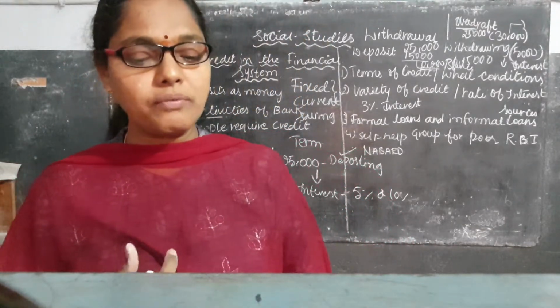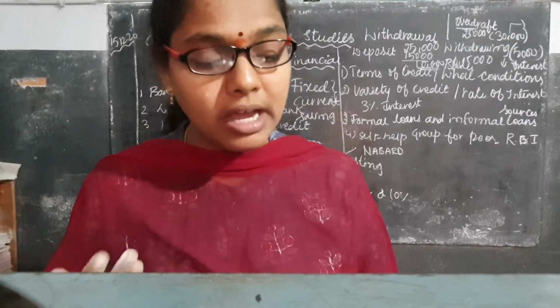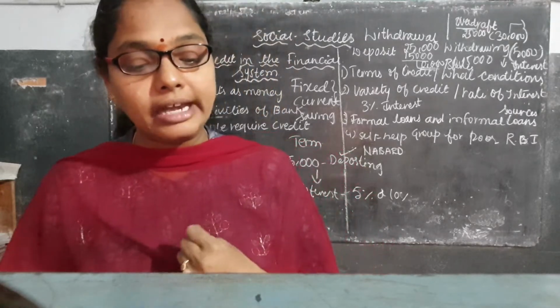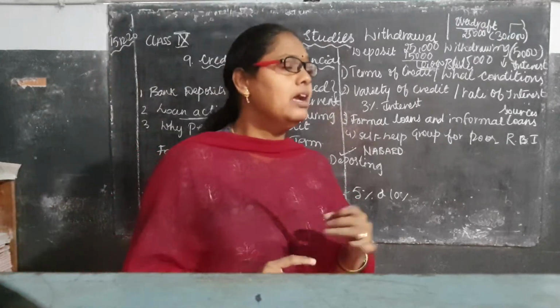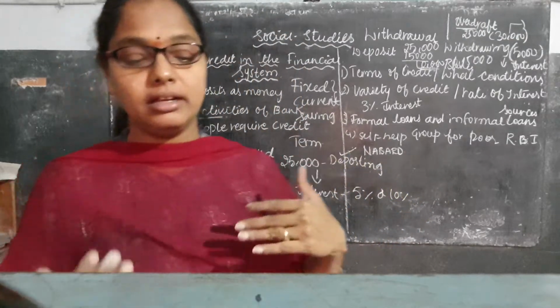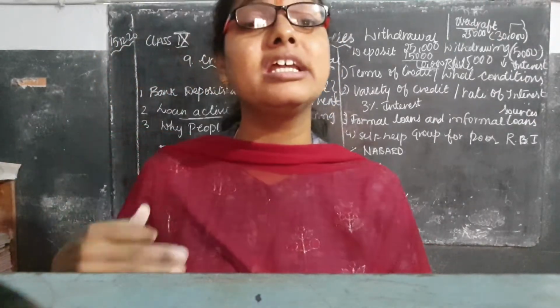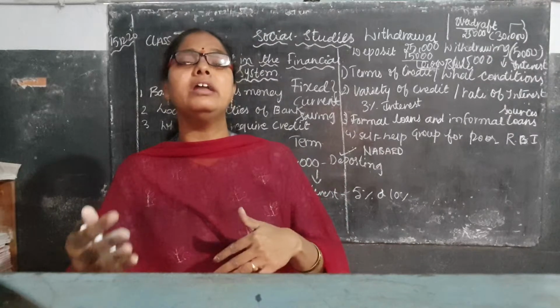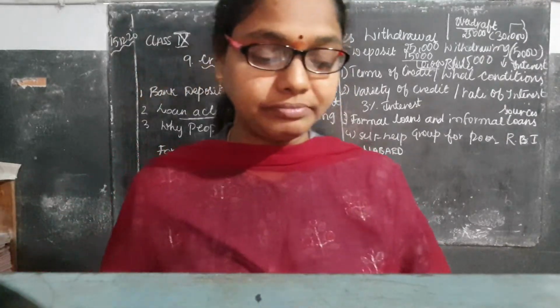So what are the terms of credit, what are the conditions? What are the varieties of credit? And what is the rate of interest you have to pay to the bank? Variety of credit, rate of interest, and how much interest you have to pay whenever you take the loan from the bank.